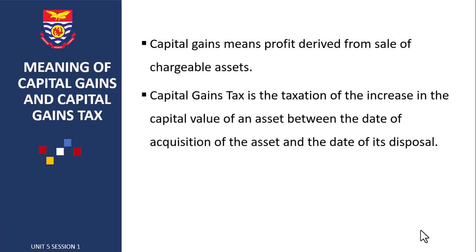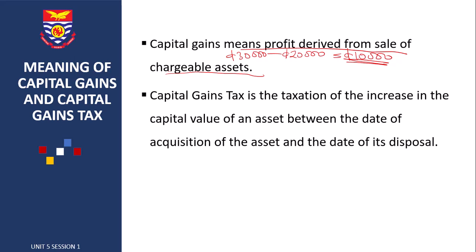Let us try to define capital gains and then capital gains tax. Capital gains means profit derived from the sale of chargeable assets. It's simply the profit derived from the disposal or sale of chargeable assets. So assuming I have chargeable assets at the cost of 20,000 and I sold it for 30,000, the capital gain becomes the difference between 30,000 and 20,000, which will give me 10,000. So that 10,000 becomes my gain on the disposal of the chargeable asset.